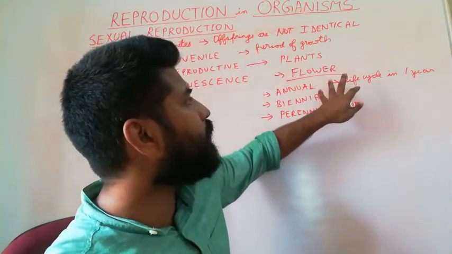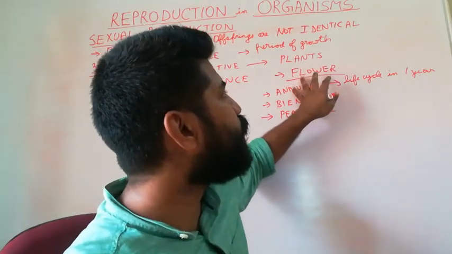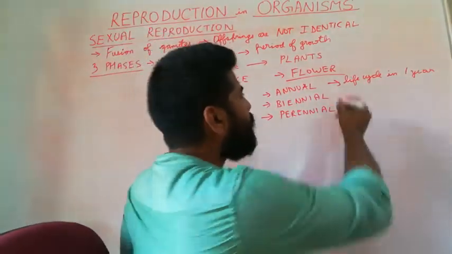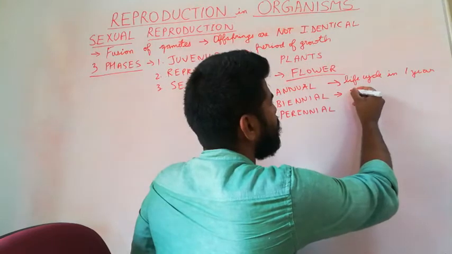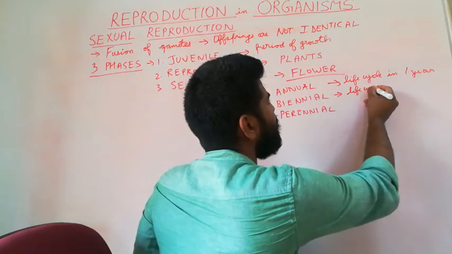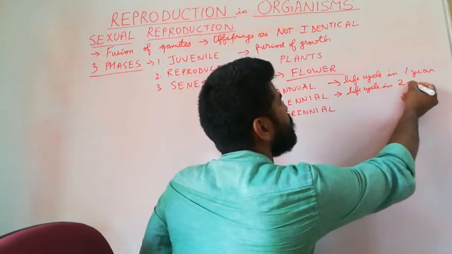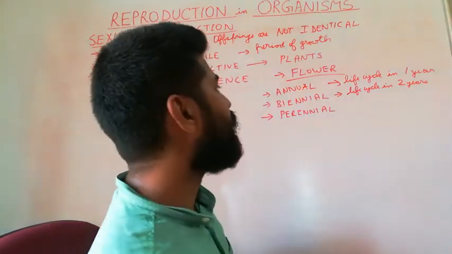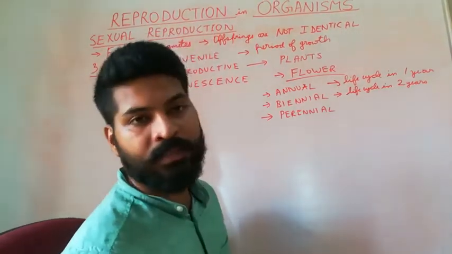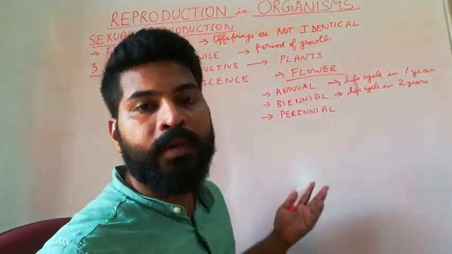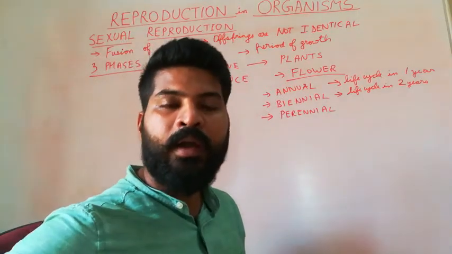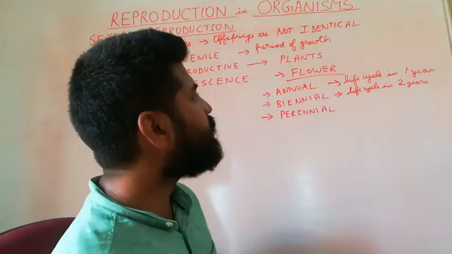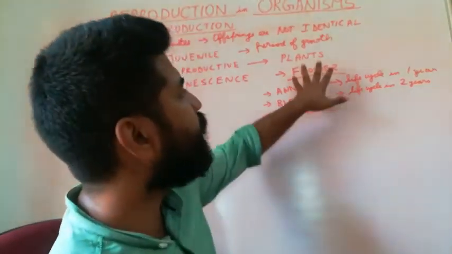Therefore, of course, they will show flowering very early as compared to a biennial plant, which requires 2 years for completing the entire life cycle. Whereas perennial plants grow for 10, 20, 30, 100, 200 years, for example banyan tree. So it is difficult to track the flowering stage.